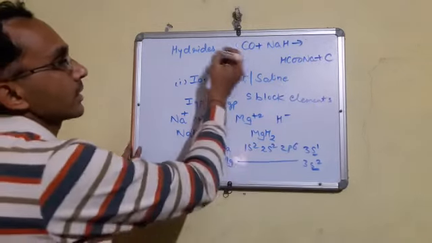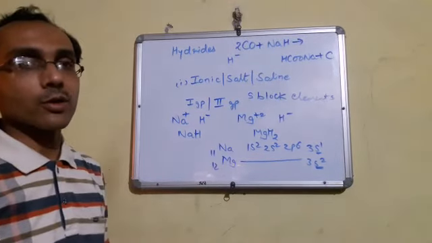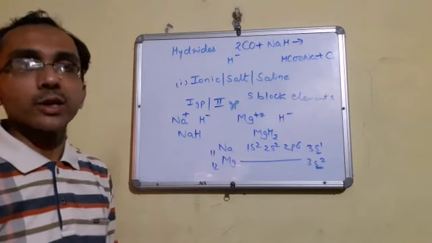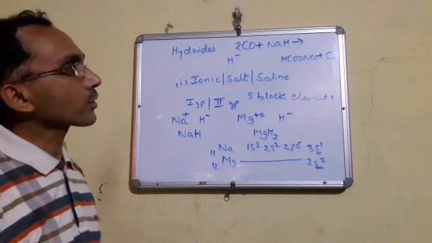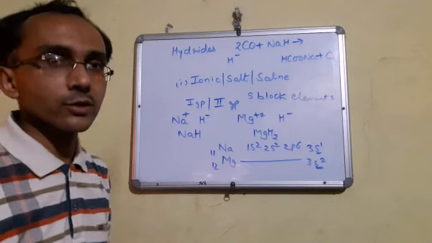So in that case, what will happen? It reduces carbon monoxide. So in that case, sodium hydride acts as a reducing agent. So in that case, we say that mostly the ionic hydrides, salt-like or saline hydrides, act as strong reducing agents. Understood?